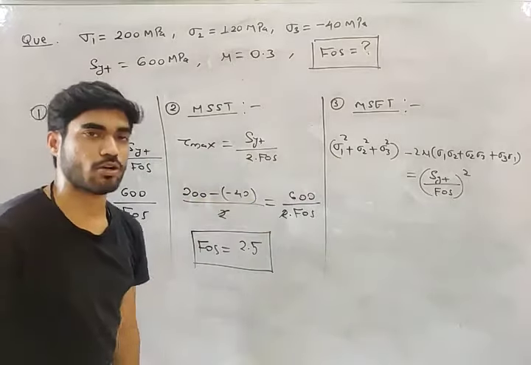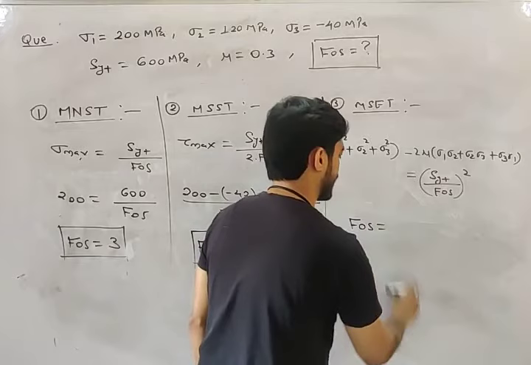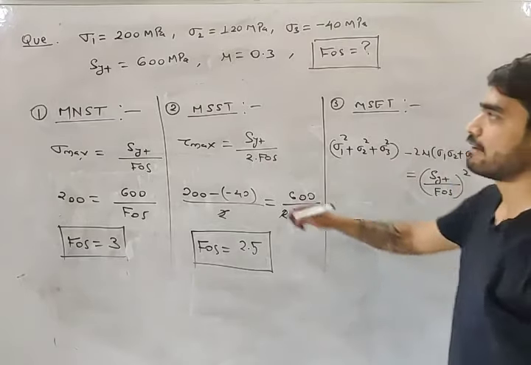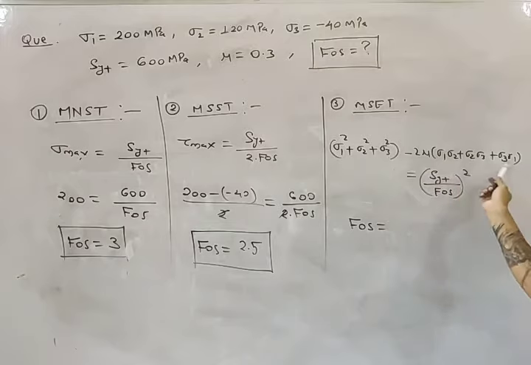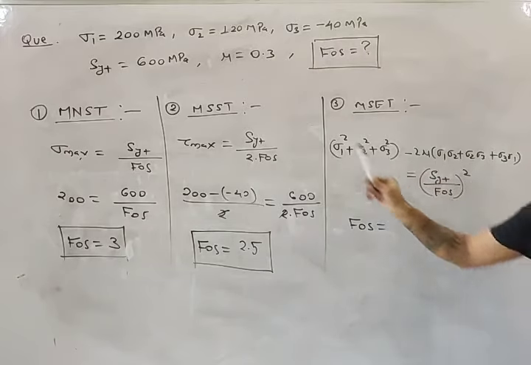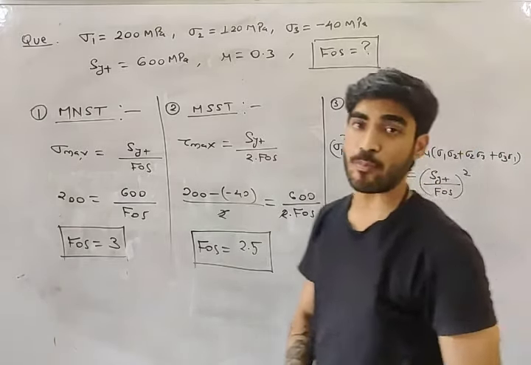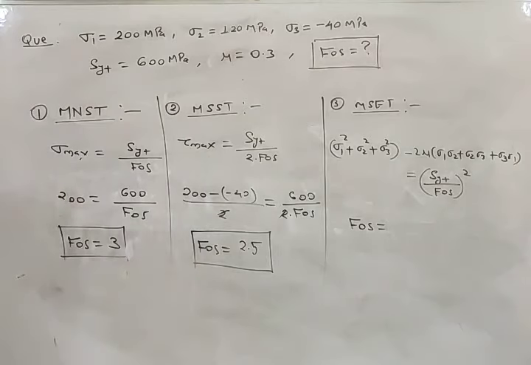So you have all the values, only FOS is required. So put the value, solve the relation and tell me what will be the factor of safety. Sigma 1, 2, 3 all are given: 200, 120, sigma 3 is minus 40. Mu is also given, 0.3. In this theory of failure, you need the Poisson's ratio 0.3. So put the value of Poisson's ratio 0.3 and calculate the factor of safety.